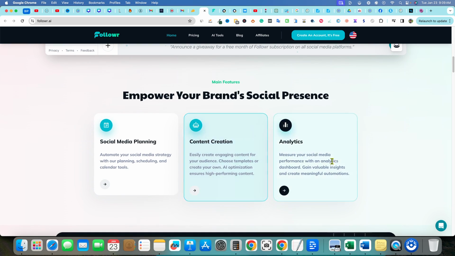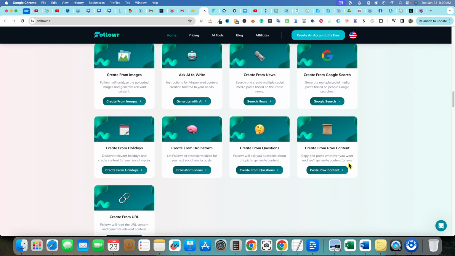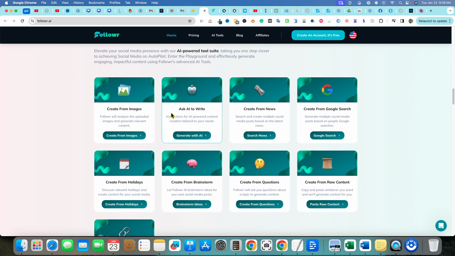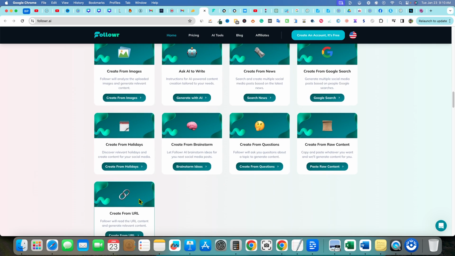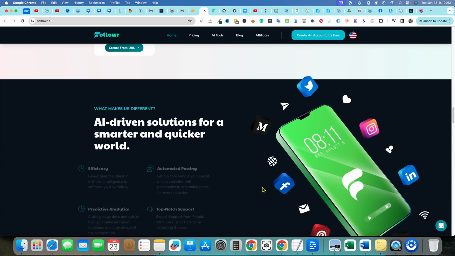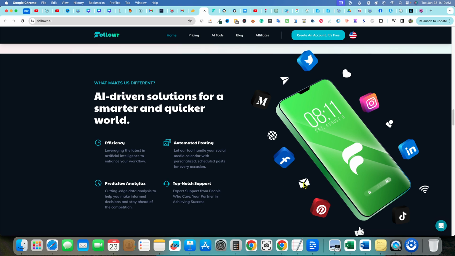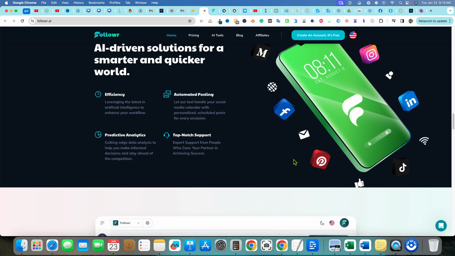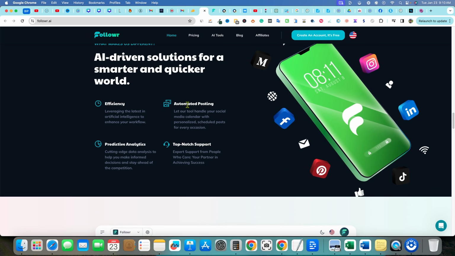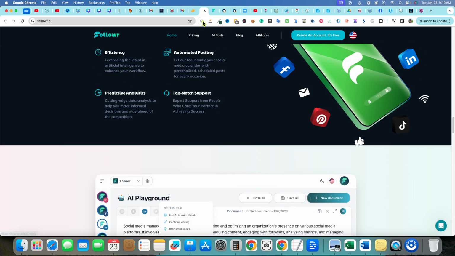Empower your brand's social presence. I'll just keep scrolling down. Here's some of the things that they have to offer: the AI playground, create from images, ask AI to write, create from news, create from Google search, create from raw content, from questions, from brainstorm, create from holidays, create from a URL. Now, I think that one's really cool. We'll try that one out. AI-driven solutions for a smarter and quicker world. So you have efficiency, automated posting, top-notch support, predictive analysis, cutting-edge data analysis to help you make informed decisions and stay ahead of the competition, and so forth. So let's go and dive in.